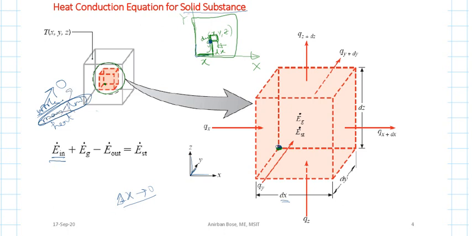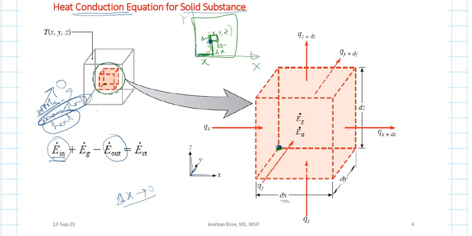Regarding heat transfer, in general it can be in 3 modes: conduction, convection, or radiation. Here we are not considering convection or radiation, so we are only considering conduction. That is why this is the conduction equation. So E dot in and E dot out are only in the form of heat conduction.